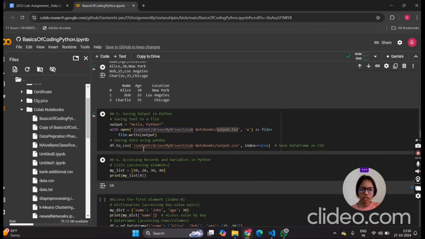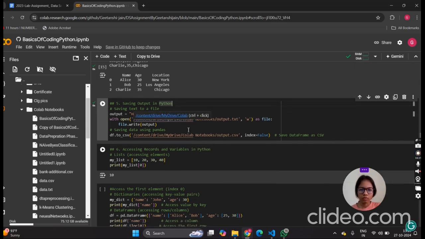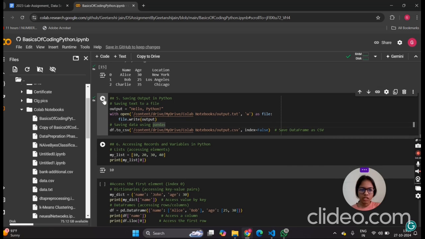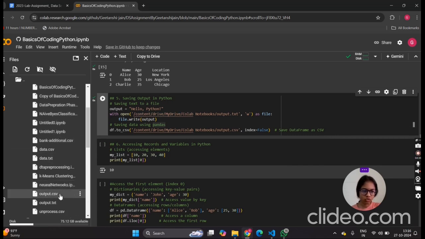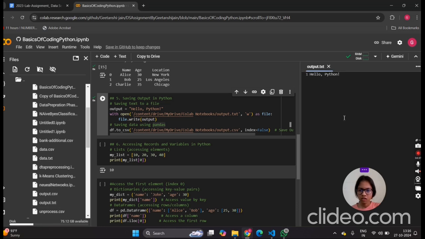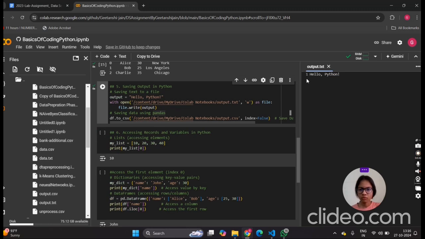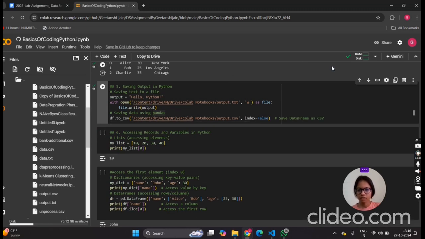Next is saving output in Python. For saving output, we write the file name where we want to save the output, output.txt, and output.csv if we want to save a CSV file. When we execute this command, the content is written in my output.txt. I will show you output.txt here. So hello Python we will get here. From this code we will get the output in my file.